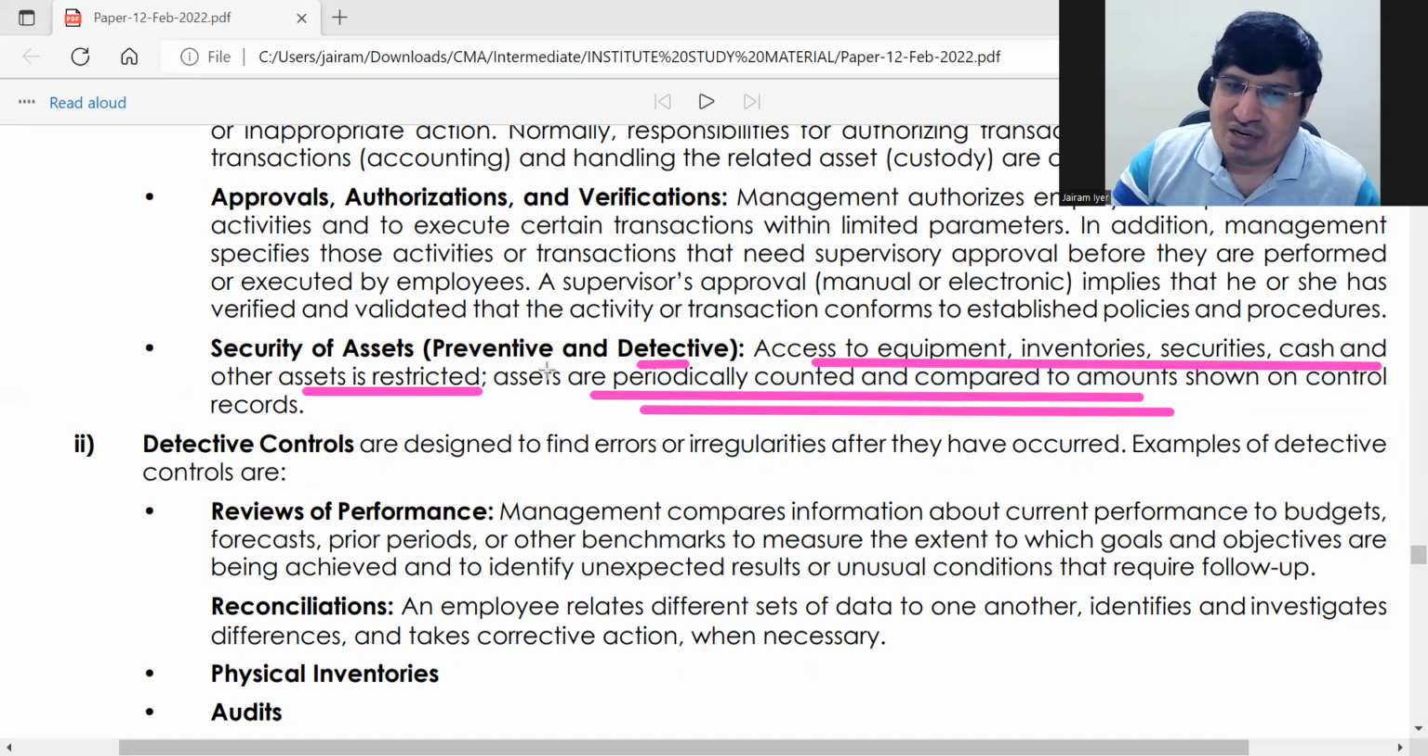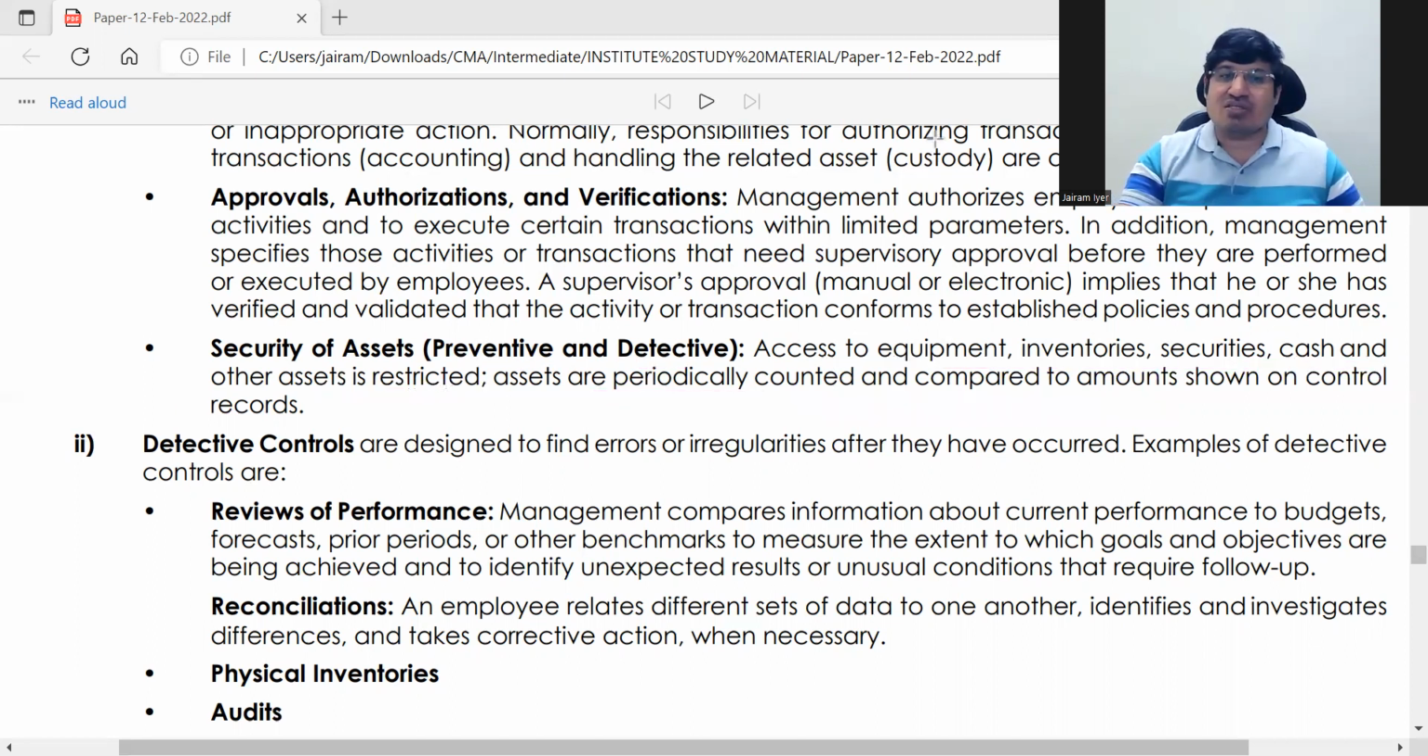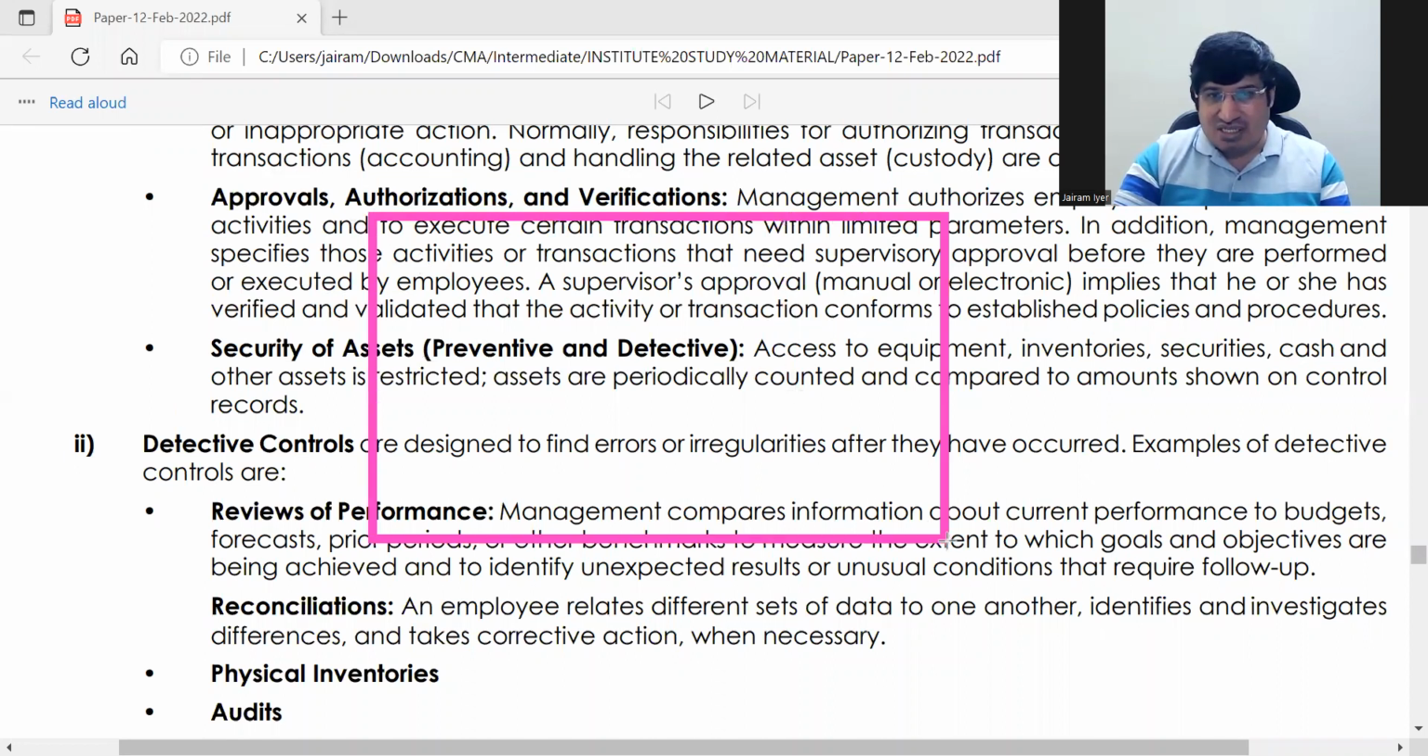Okay. And the preventive part is access is restricted. Anything which is very costly, just make sure that whoever doesn't need access to it should not have access. In many multinational companies, what happens is you do not have access to all rooms.